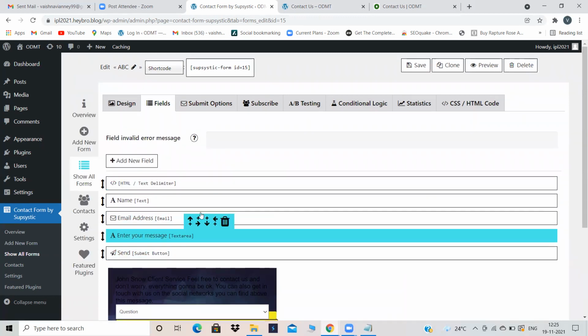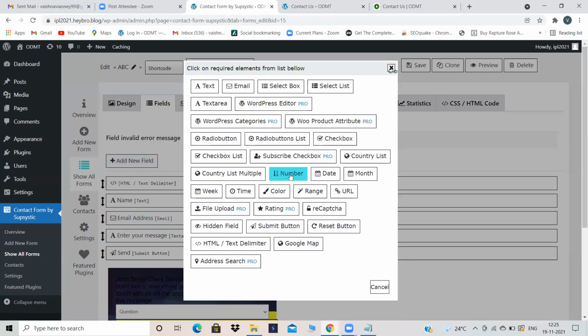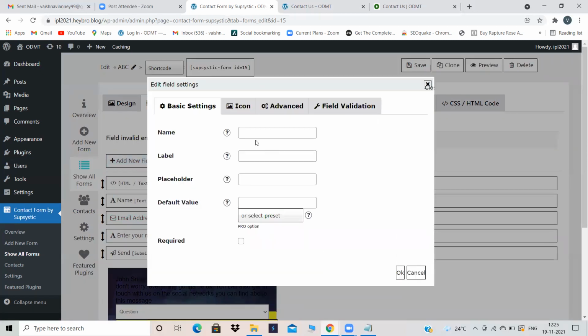Here the phone number option is not there. I want to add my phone number over here so that when some user clicks on the contact us form, I want him to give his phone number to me. So how do I add a phone number into my contact us form? Add new field. Yeah, add new field and phone number. Now tell me what should I do?